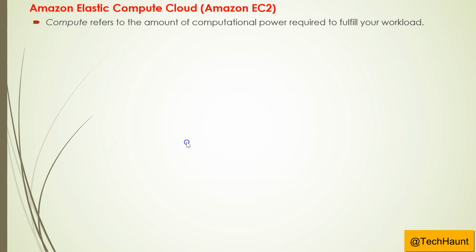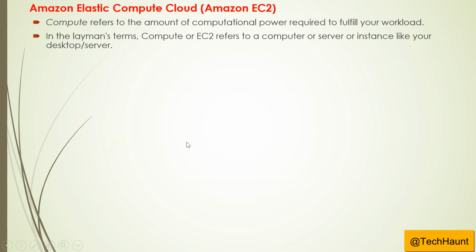So in layman's terms, EC2 is basically referring to a computer, or it could be a server or an instance, exactly the same as your desktop, or it could be the server which is hosted in the AWS infrastructure, AWS data center. And you are going to access them over the internet.